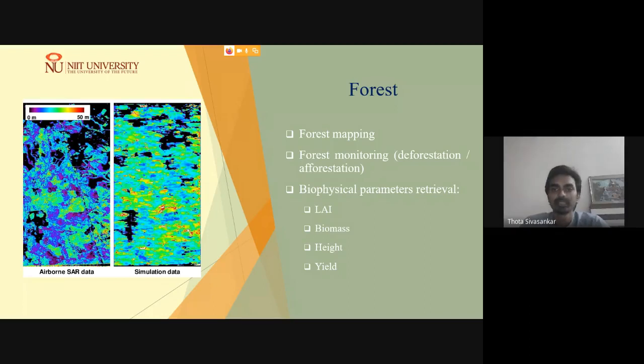a time. Okay, and in addition to it, we are also able to retrieve biophysical parameters like leaf area index, biomass, height, and further yield information like carbon stocks, I can say.